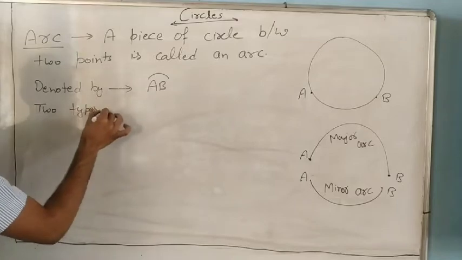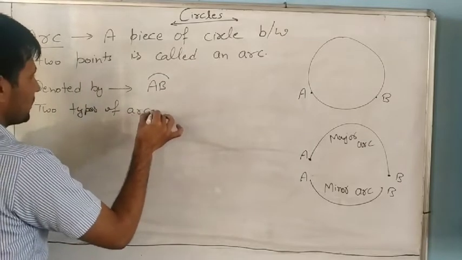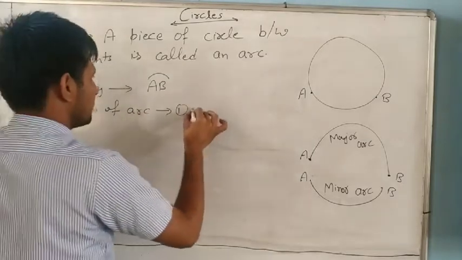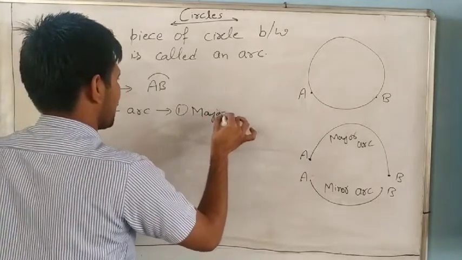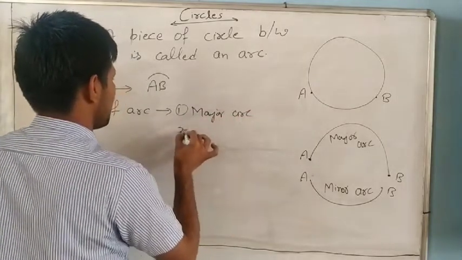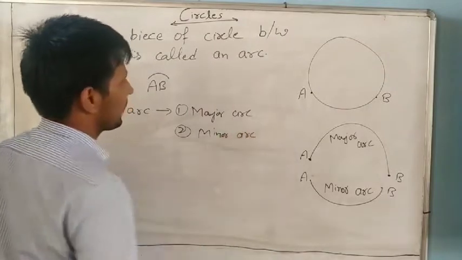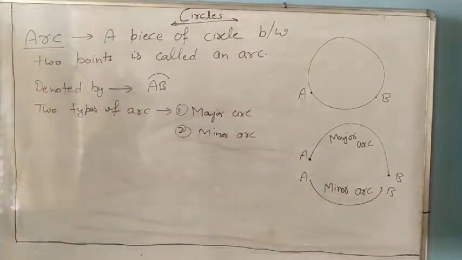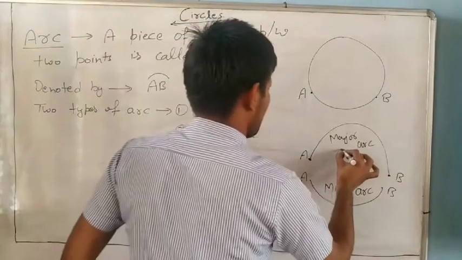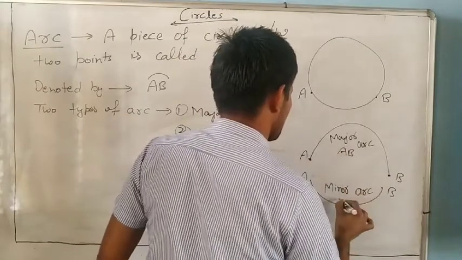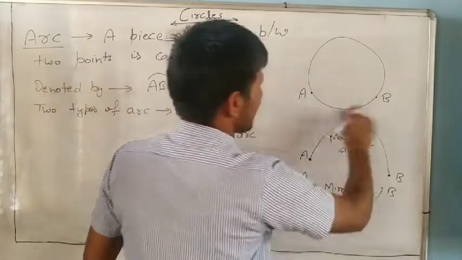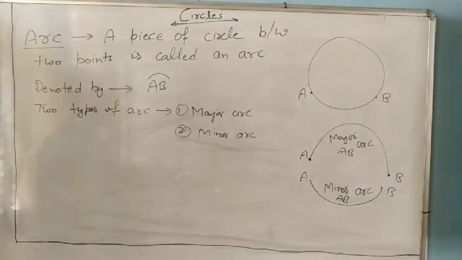Two types of arc. First is the major arc, and the same way there is the minor arc. So one is major arc AB, one is minor arc AB. So there are two arcs. Understand? It is very important.